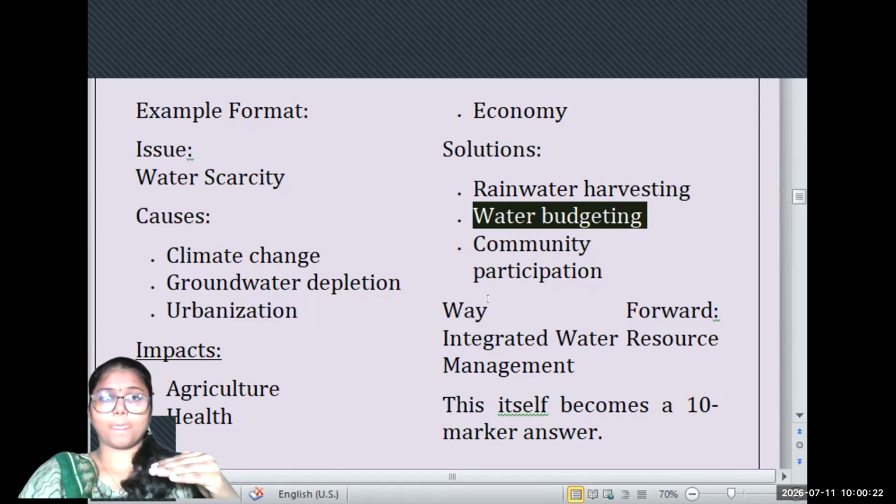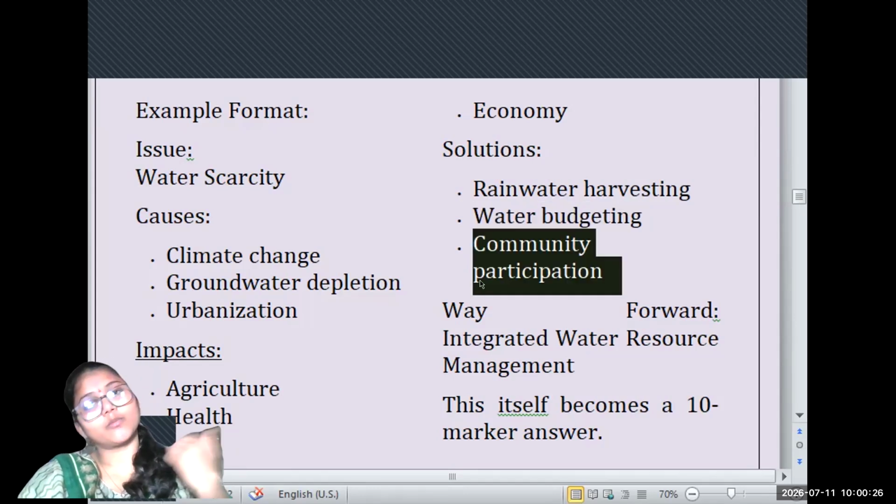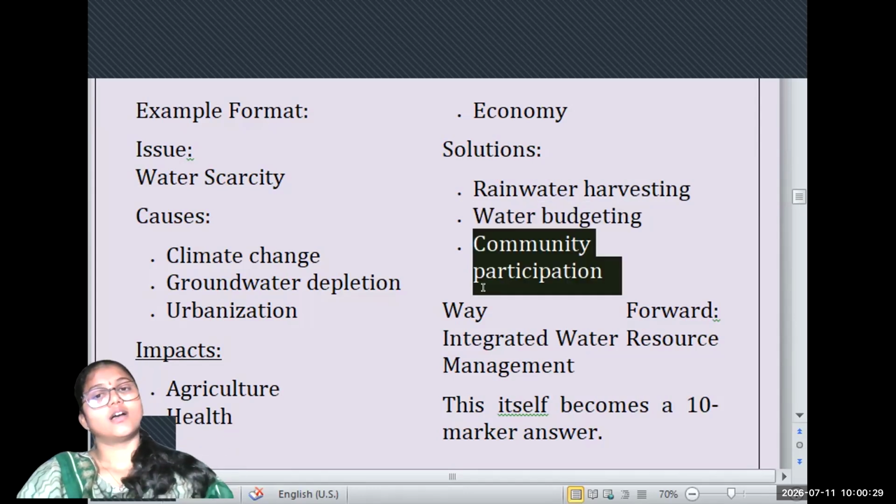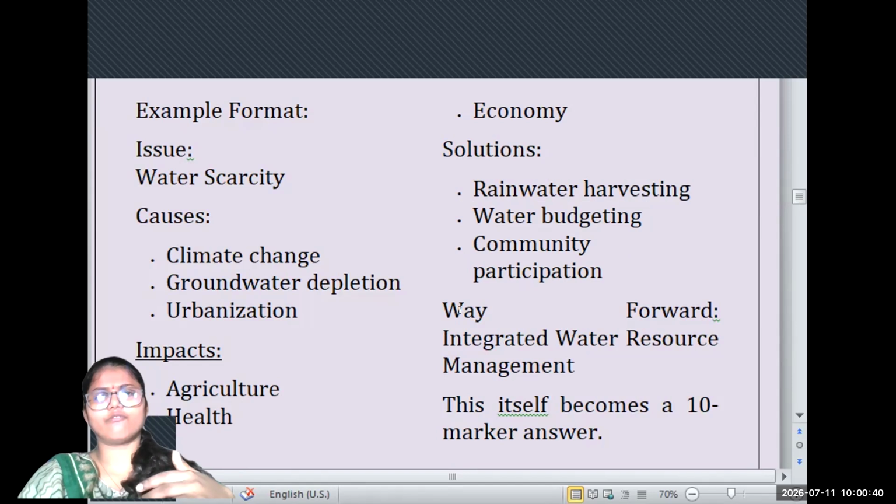Okay, we have community participation, how the different communities can come together to clean the ponds, to clean the pollution in the rivers, and make the water accessible to all. So community participation and way forward, the integrated water resource management.